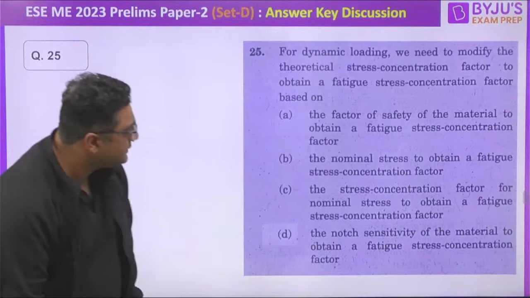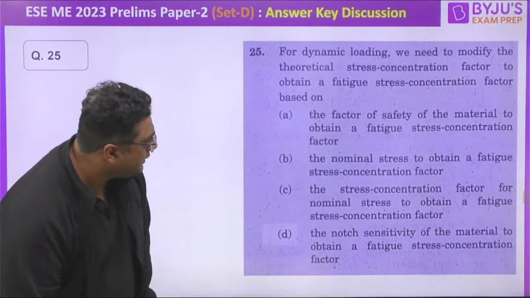Okay, guys, yes, this is for dynamic loading. We need to modify the theoretical stress concentration factor to obtain a fatigue stress concentration factor. Okay, yes.